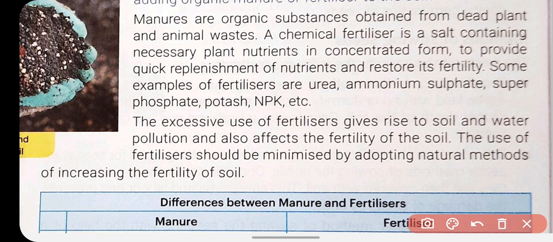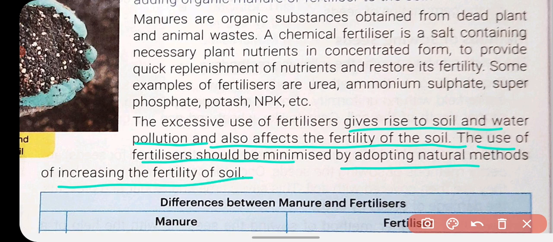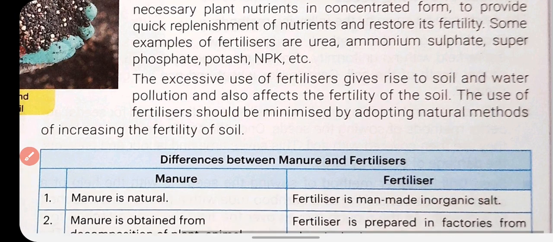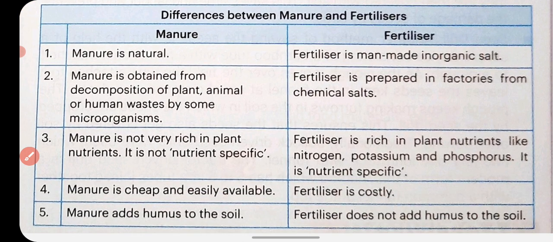The excessive use of chemical fertilizer gives rise to soil and water pollution and also affects the fertility of the soil. Fertilizers are not eco-friendly; they cause water and soil pollution. So the use of fertilizer should be minimized by adopting natural methods of increasing the fertility of the soil. Now we will study the differences between manure and fertilizers.